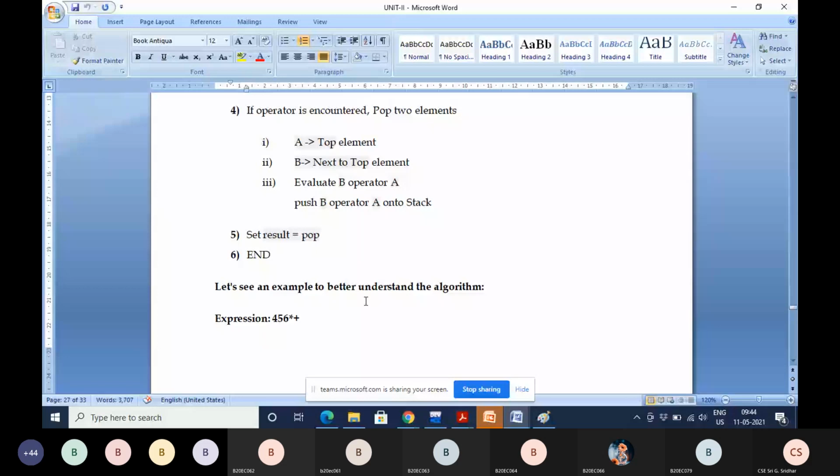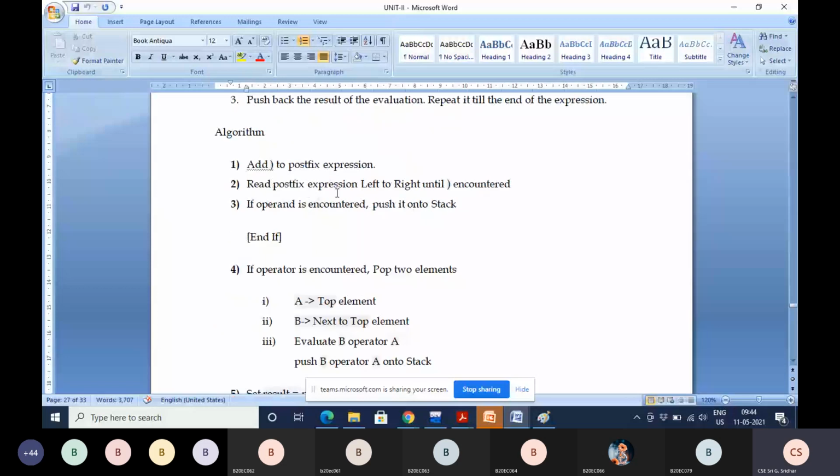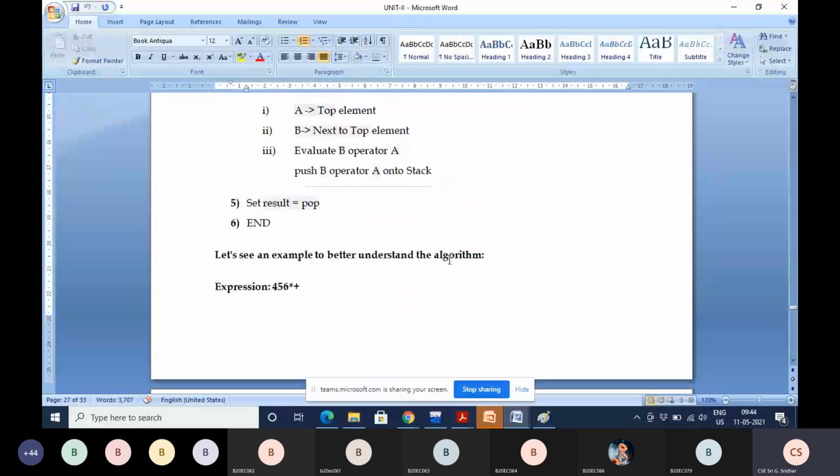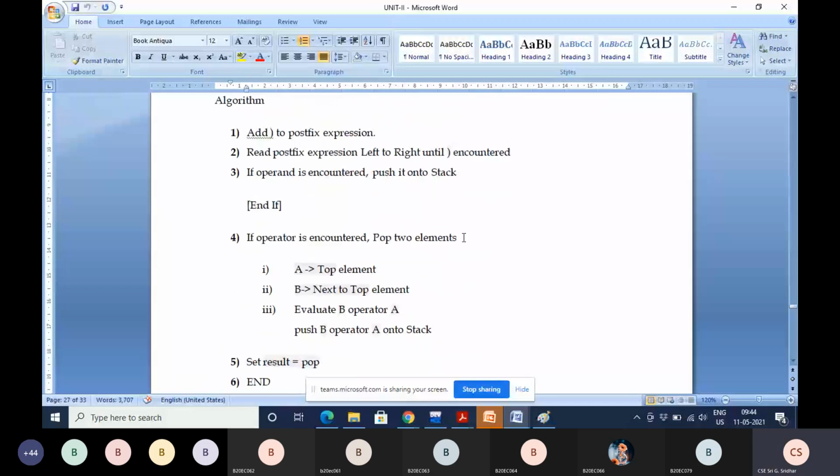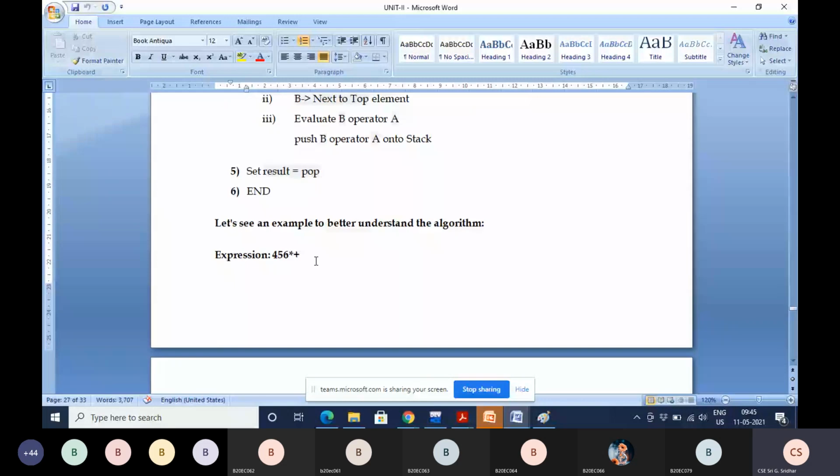Then read postfix expression from left to right, until right parenthesis is encountered. Right parenthesis, where we are adding, students, we are adding at the end of the postfix expression. That means till the end of the postfix expression, we have to scan from left to right.